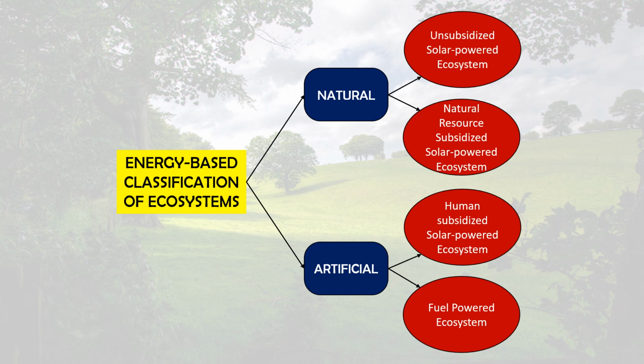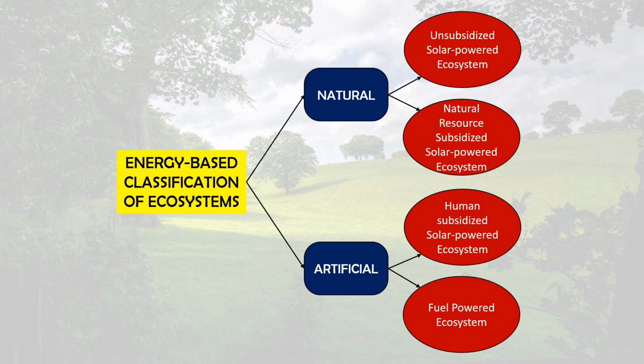Unsubsidized because there are few available auxiliary energy sources to supplement solar radiation. So the whole power comes from the sun only. The open oceans, grasslands, and lakes are examples of unsubsidized solar powered ecosystems.